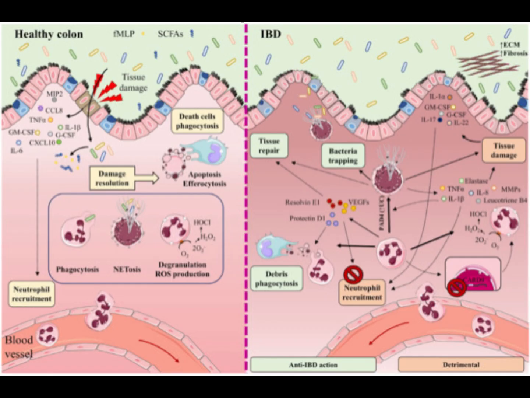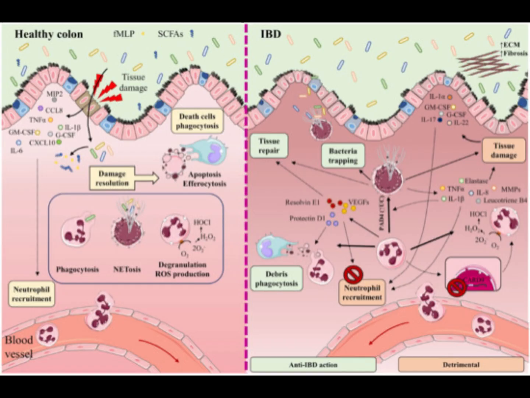The participation of neutrophils and NETs in IBD is a double-edged sword. Right. Neutrophils cooperate in wound healing and the resolution of inflammation by releasing vascular endothelial growth factors, VEGFs, and lipid mediators, protectin D1 and resolvin E1. These factors impede neutrophil recruitment and promote phagocytosis. NETs impede the spread of microorganisms by trapping them in an environment of microbicidal components and stimulate the healing of the intestinal mucosa.